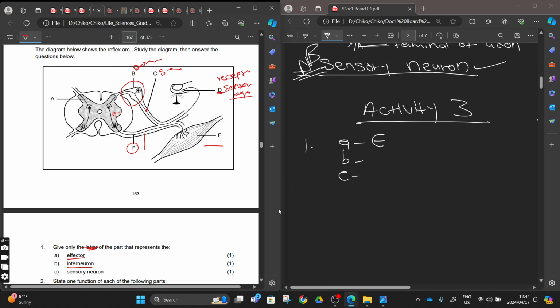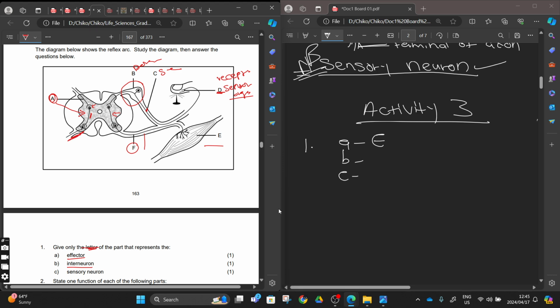We don't have a letter that represents the interneuron here. Maybe A, if A was pointing here, but A is pointing somewhere else. It's pointing at a sensory neuron. We said this yesterday. This one is the sensory neuron because you can see it's bringing the information to the interneuron, and the interneuron is connected to the motor neuron.